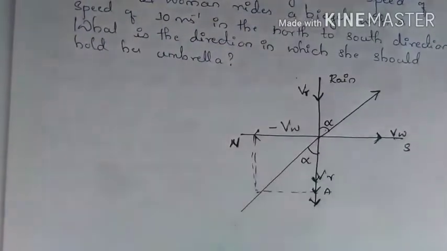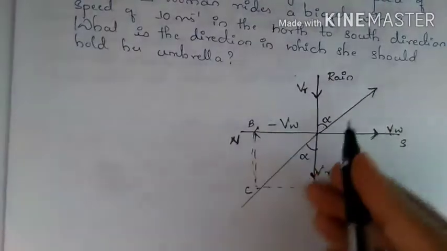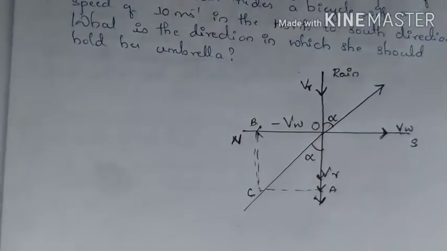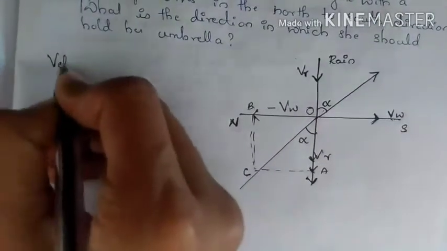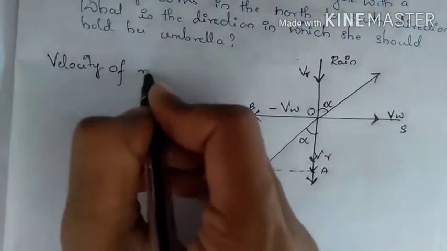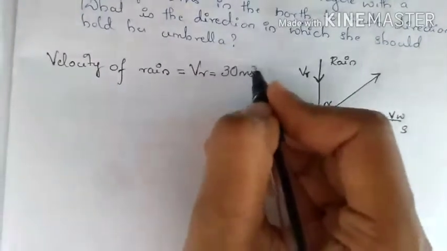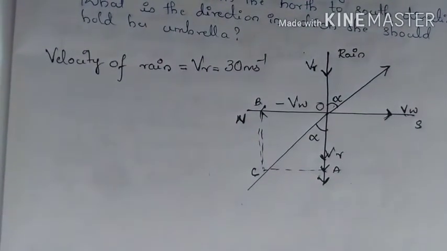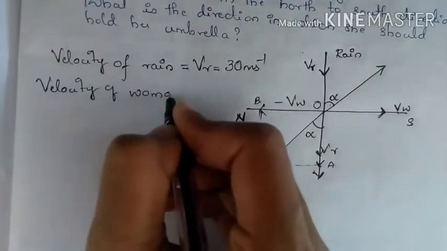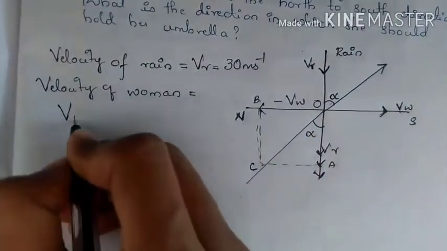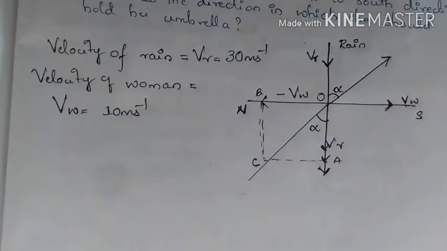So again here you have the vectors A, O, B, C. So the velocity of rain falling vertically downward, VR, is equal to 30 meters per second. Now you have the woman, velocity of woman, which can be written as VW, which is 10 meters per second. So she is moving from north to south.